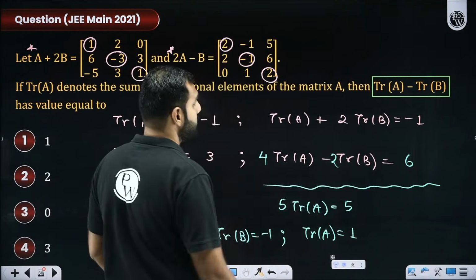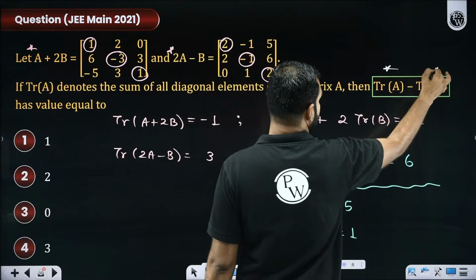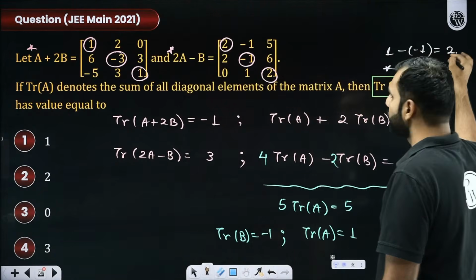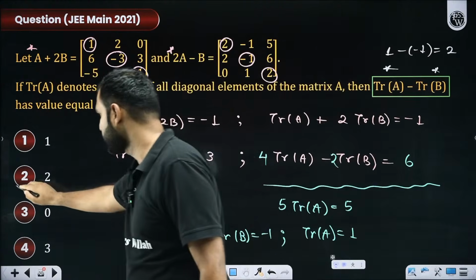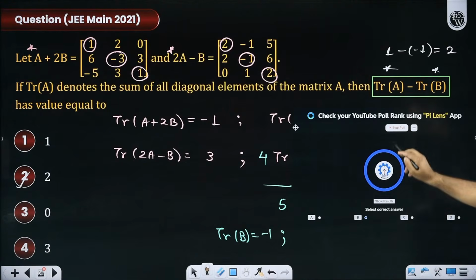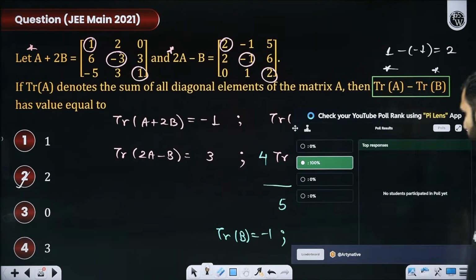Sir, what is the question? The question is trace of A minus trace of B. Trace of A is 1, trace of B is minus 1. So the answer should be 2. And you must have marked option B by now. Everyone, yes or no? Let's see how many of you got this option B. I am sure most of you must have marked it.